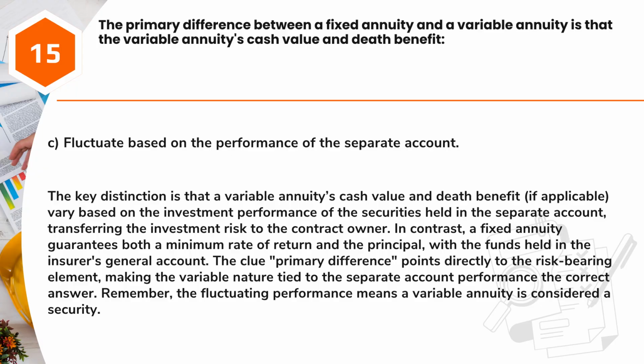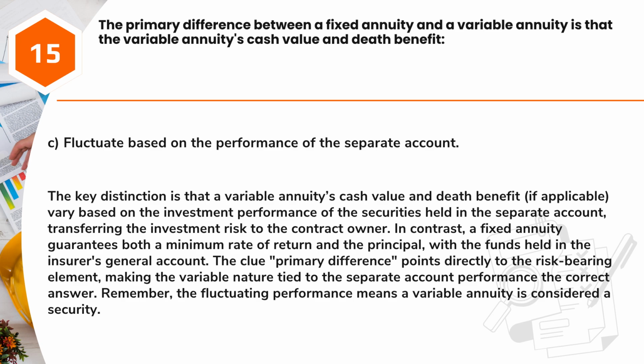Answer: C. Fluctuate based on the performance of the separate account. The key distinction is that a variable annuity's cash value and death benefit, if applicable, vary based on the investment performance of the securities held in the separate account, transferring the investment risk to the contract owner.